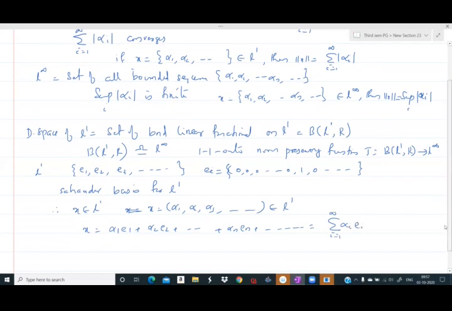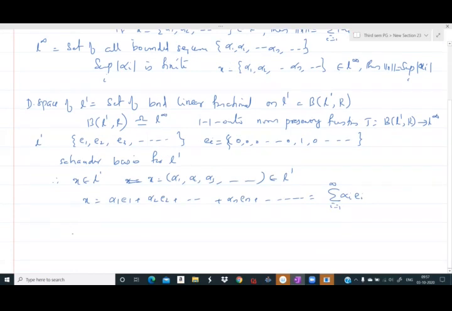Now for f belonging to B(L1, R), f is a bounded linear functional.